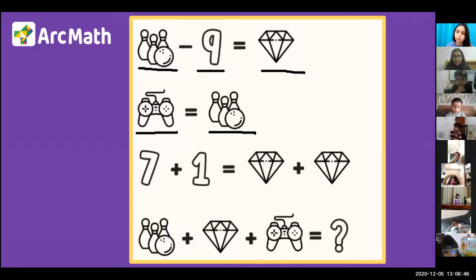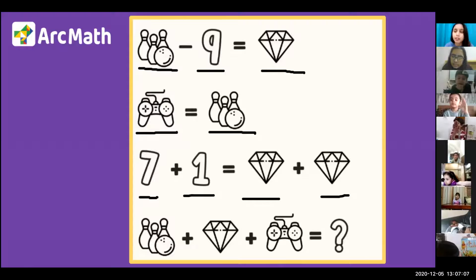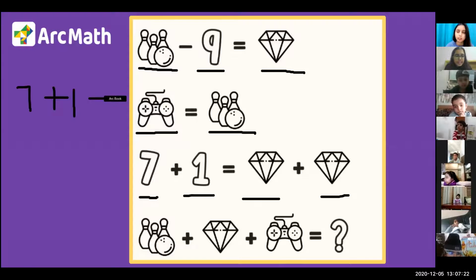Okay, let's move ahead. Now we have a number balance. 7 plus 1 equal to diamond plus diamond. Who is going to tell me what is 7 plus 1? Chet, can you tell me what is 7 plus 1? No, what is the answer? What is 7 plus 1? Okay. 8. Yes, 8 is the correct answer. Okay, so 7 plus 1 is 8. I'm going to write it here. Chet answered it very well. 7 plus 1 is 8.